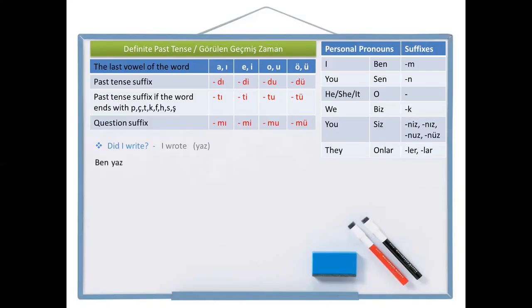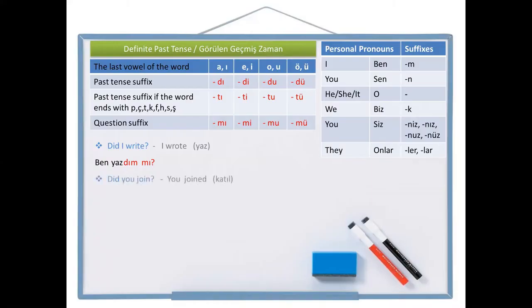Write, yaz. Wrote, yazdı. And the person pronoun suffix in the end, ben yazdım. I wrote. To make it a question sentence, you simply add the question suffix. M. Ben yazdım mı? Did I write? Ben yazdım mı? Okay? Let's make another one.